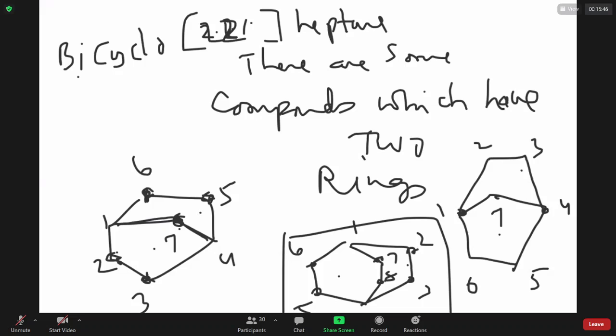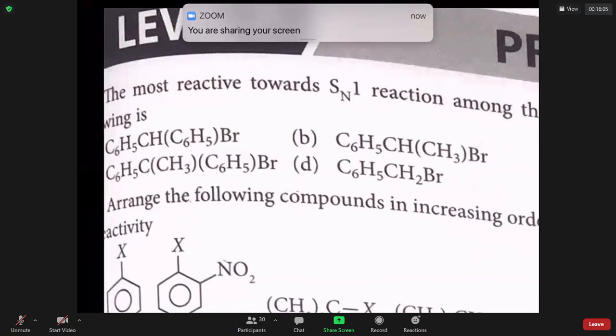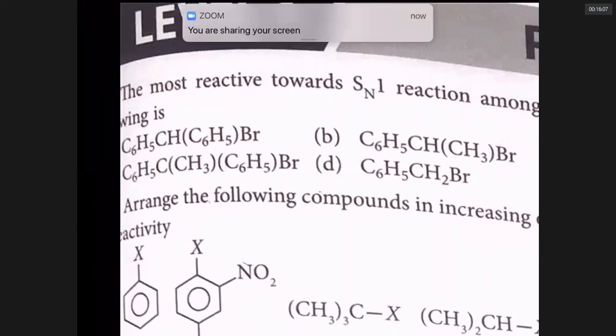Now this is a question based on Wood's reaction that was asked in a previous exam. It is a previous IIT question. Actually, my task is that we have so many questions. I will show you as many as possible. I don't know how many we can do. Which is the most reactive towards the SN1 reaction here? Can you identify?